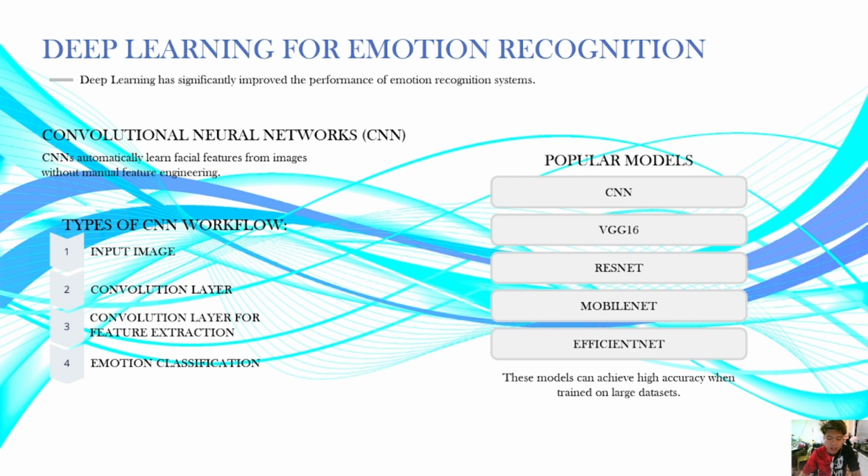The classifier calculates the probability that the face belongs to each emotion category. So its purpose is to predict the most likely emotion. It also produces confidence scores and generates the final output. So for example, suppose the CNN outputs the emotion and its probability. For happy, it's 92%. For neutral, it's 4%. For surprise, that's only 2%.